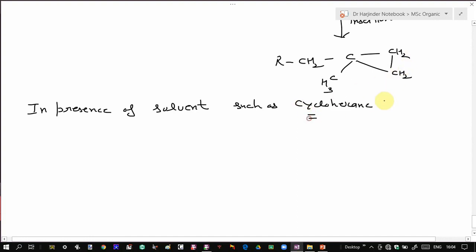So in that case, intermolecular insertion can also take place. And insertion of the carbene into the carbon-hydrogen bond of this cyclohexane takes place. So suppose you have this one.